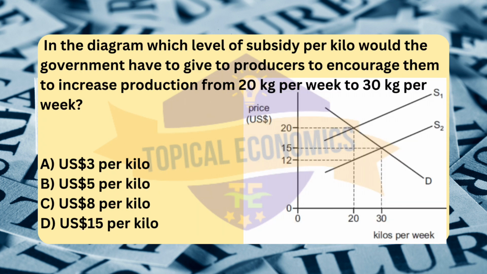In the diagram, which level of subsidy per kilo would the government have to give to producers to encourage them to increase production from 20 kilograms per week to 30 kilograms per week? A. $3 per kilo. B. $5 per kilo. C. $8 per kilo. D. $15 per kilo. Reference, 2018 October, November version 1.